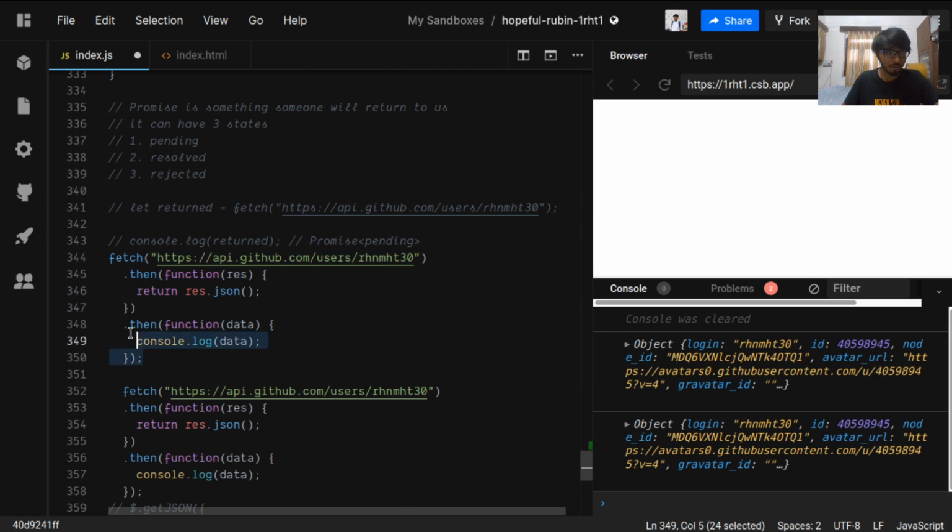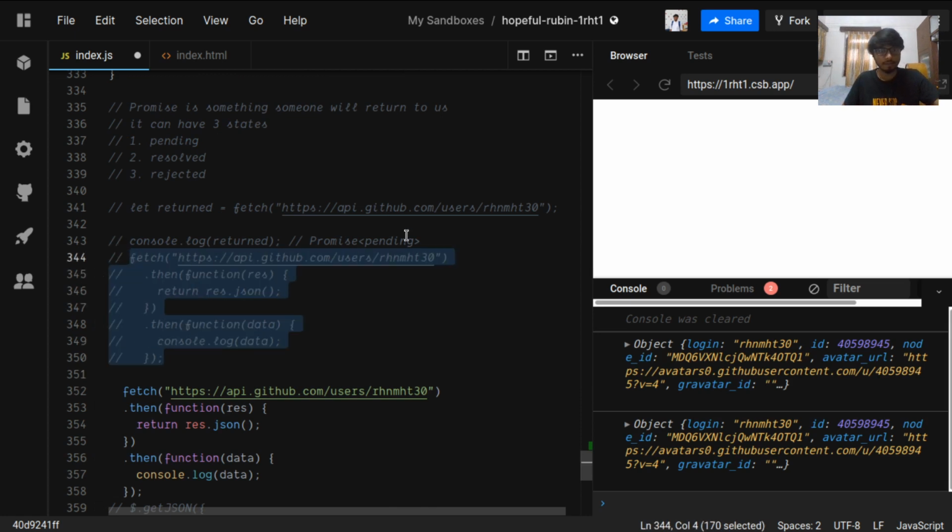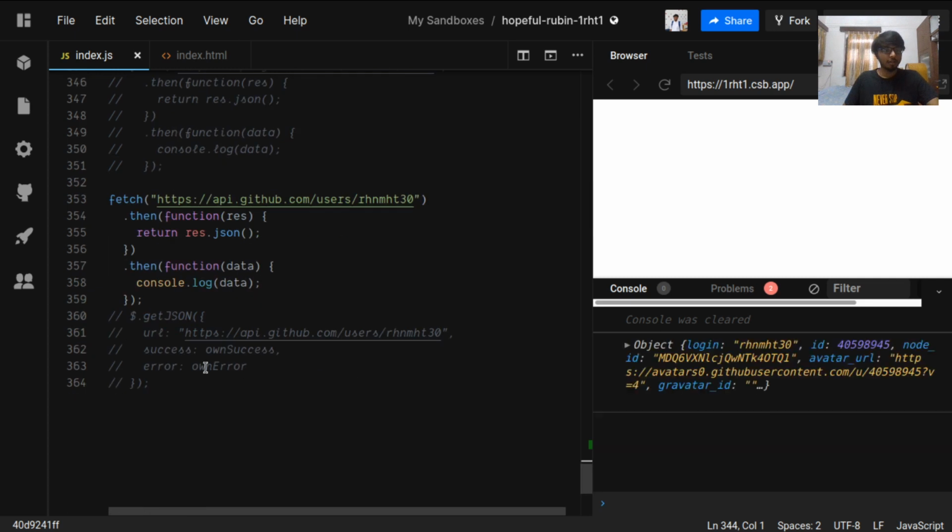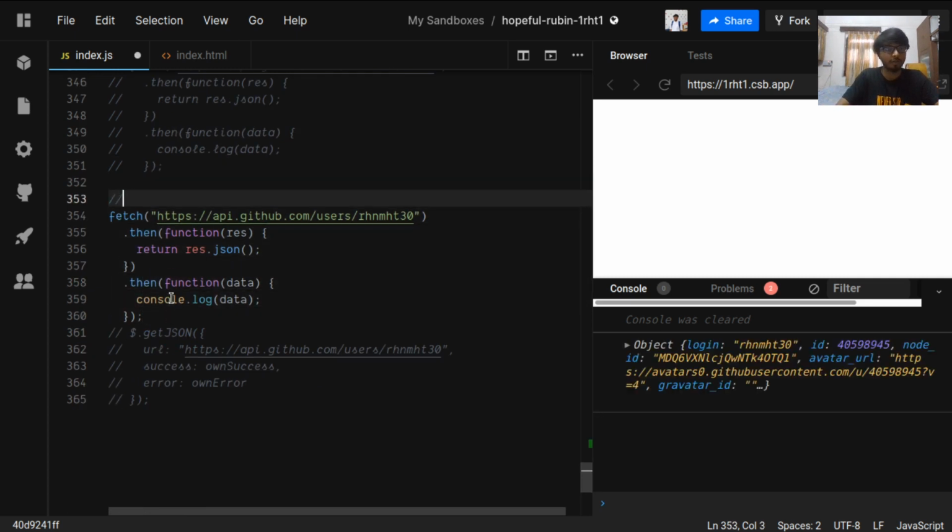So let me just copy it, and let's improve the above code using ES6. As you can see, we have a function which is returning only one line. Here also this function is returning only one line. So we can use an arrow function. We can remove this function keyword.